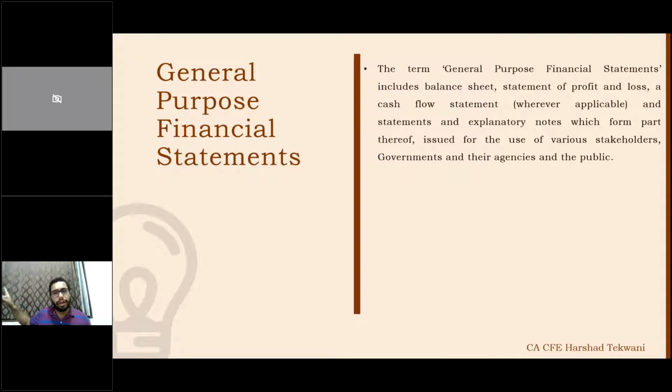So a tax audit is issued for the purpose of the income tax department, government and their agencies. At that point in time, whatever balance sheet and P&L we are preparing are general purpose financial statements, and they are supposed to be prepared as per the accounting standards which we discussed earlier. I hope it is clear till now. Now, how do these accounting standards come into play and how are we supposed to make sure that these accounting standards are complied with.